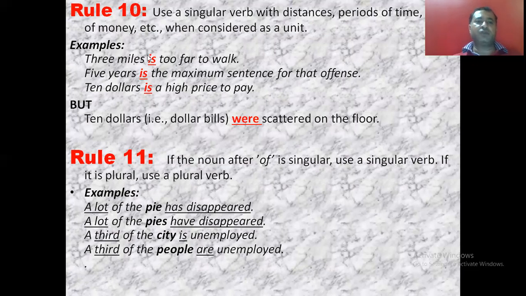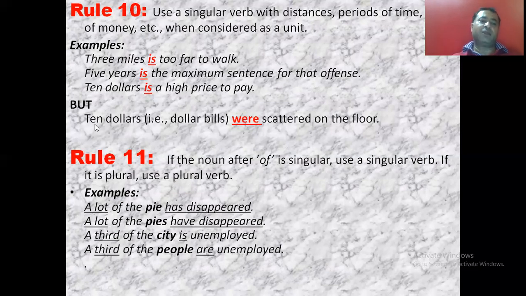using as a single unit, so the verb is singular. 5 years is the maximum sentence for that offense. So here 5 years is referring to a single unit, that is as a sentence. This sentence means saza. This 5 years is referring to a single unit, so the verb is singular, that is is. $10 is a high price to pay. Again, this $10 is referring to a single unit, that is the price of that thing.